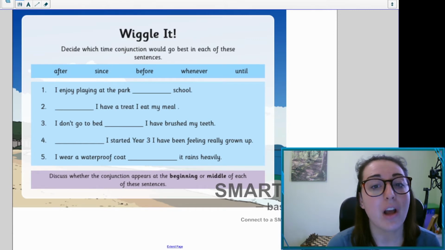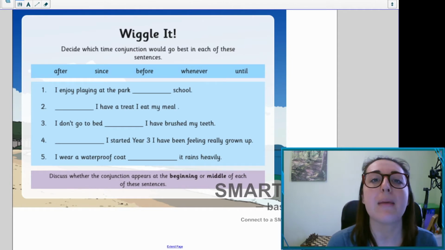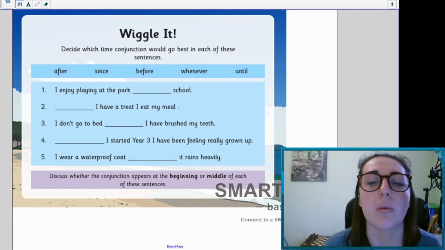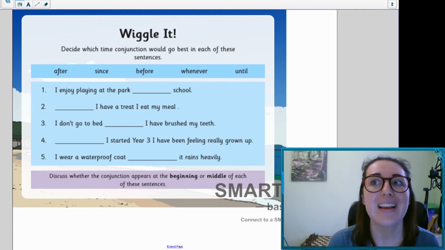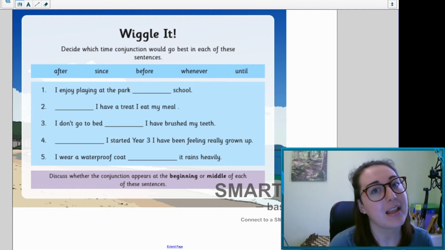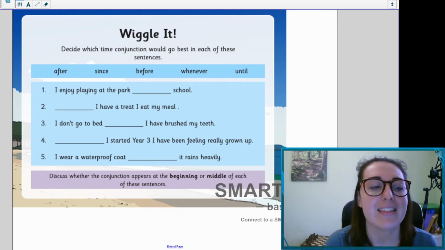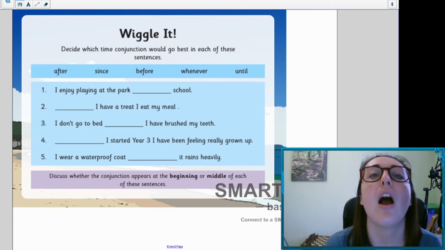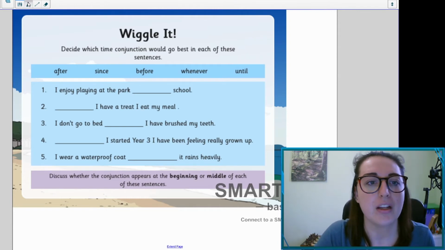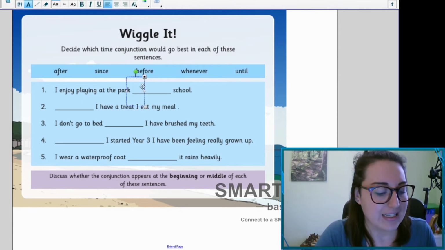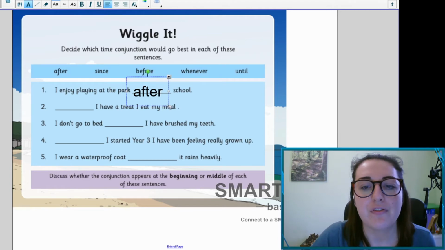Well, for me, after or before probably make the most sense. I enjoy playing at the park before school or after school. Now, I don't know about you, but I don't get time to play at the park before school, so I'm going to say that this sentence is: I enjoy playing at the park after school. So I think that is our time conjunction that fits in best there, most logically there.